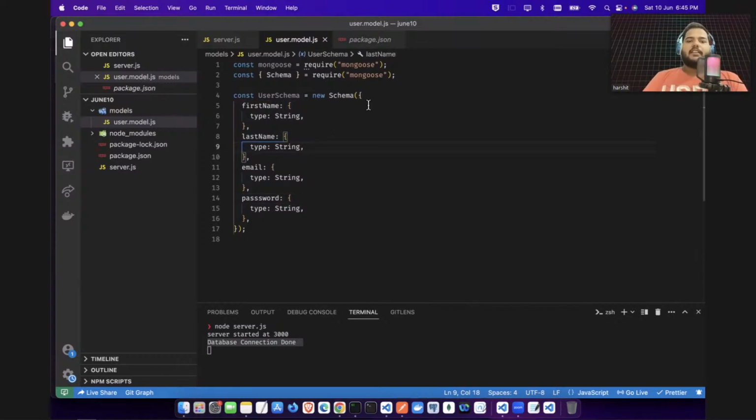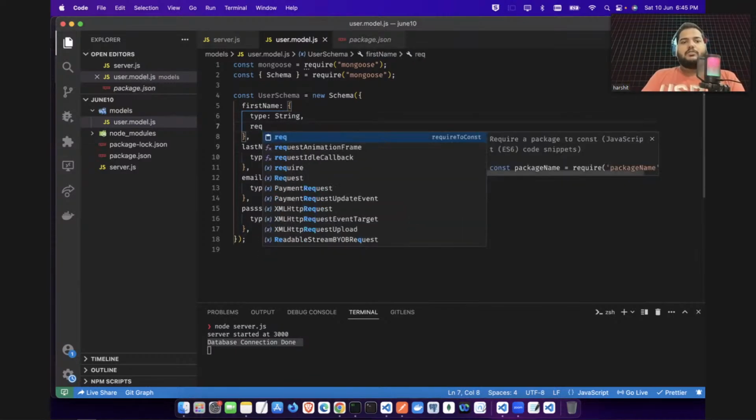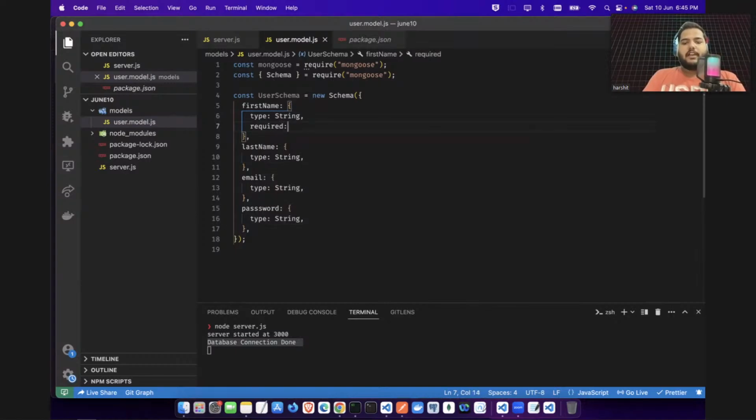Now there's an important thing. You can decide which field is required. Okay, which field is required. So while signing up, this first name should be required. Okay, you cannot skip it. So I will say here required equal to true. Okay, required value will be true here because you cannot skip this value.